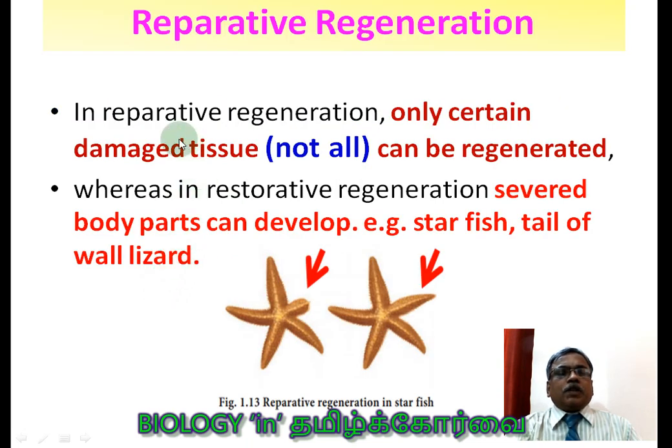Now let us see what is reparative. In reparative regeneration, only certain damaged tissue, not all tissues in an organism, produces the same tissue again. The difference can be asked and you have to differentiate between these two.